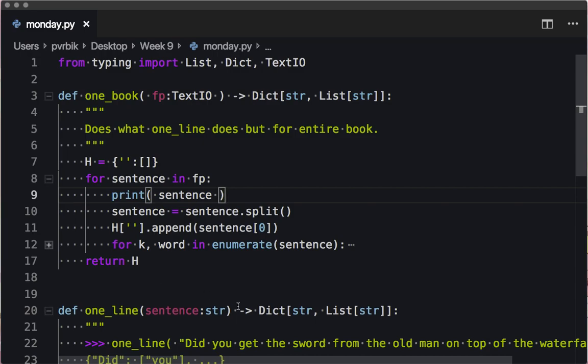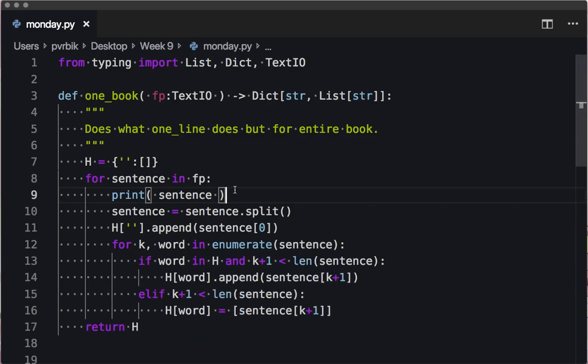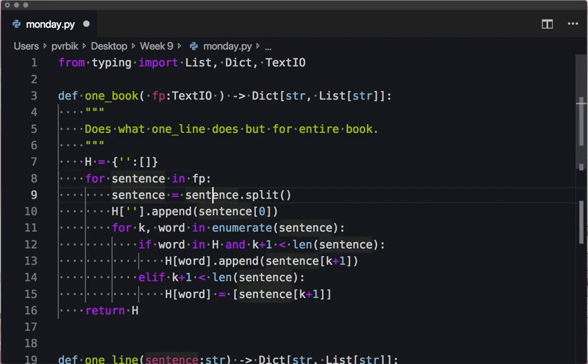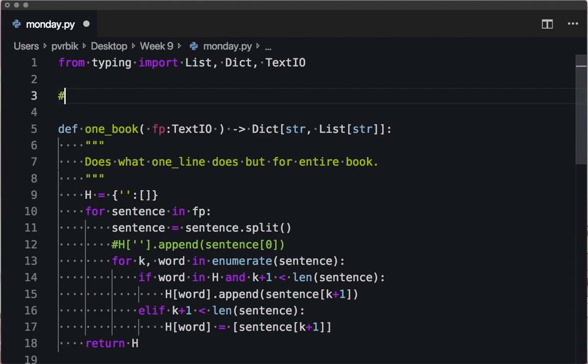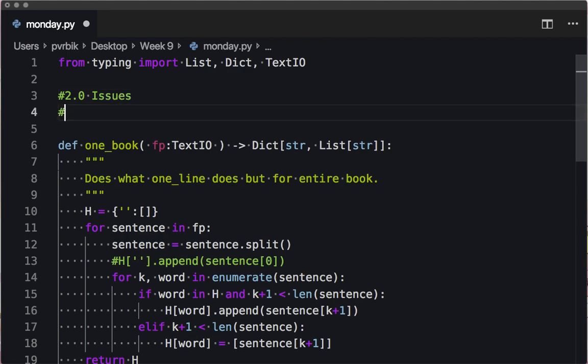It's reading in empty sentences. That's a problem. Okay, so we're gonna have to... Okay, well, I'm gonna type this in for tomorrow, right? Or not tomorrow. When's the next time I see you? Wednesday? Okay, 2.0 issues, right? Books may contain empty lines.